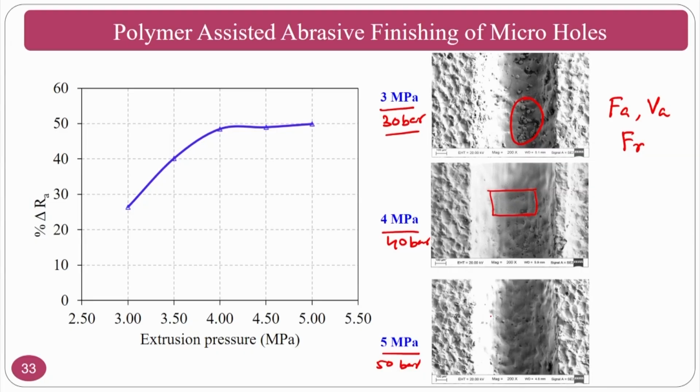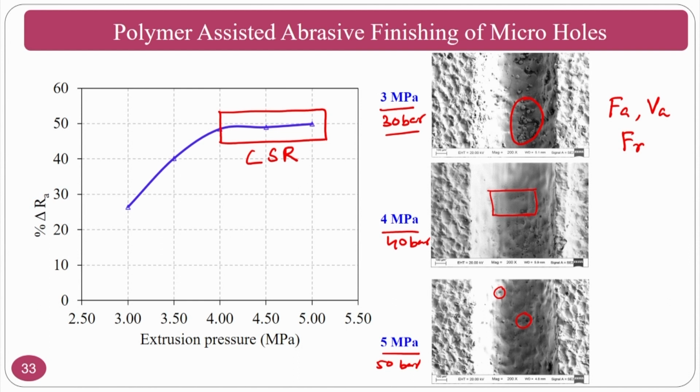And if you increase the pressure further, finishing is approximately the same, but indentations take place because of high extrusion pressure and other factors. The same thing is reflected here. The critical surface roughness is achieved here, and beyond this, if you increase the extrusion pressure, there may not be a substantial change in surface roughness.